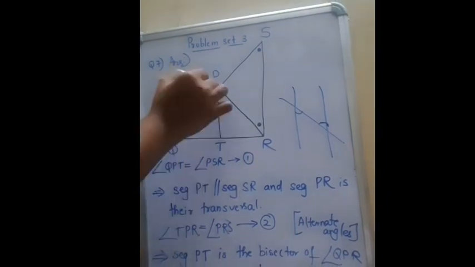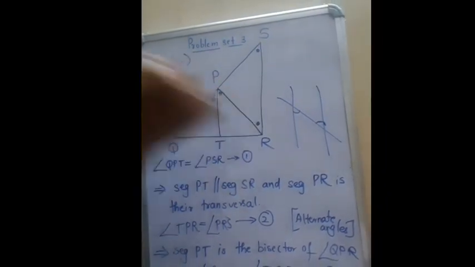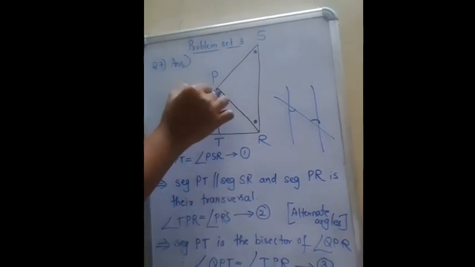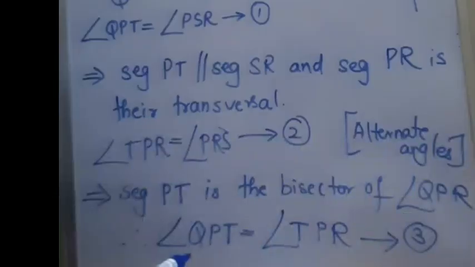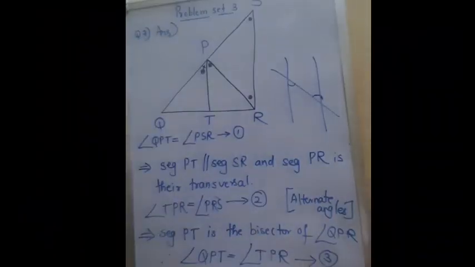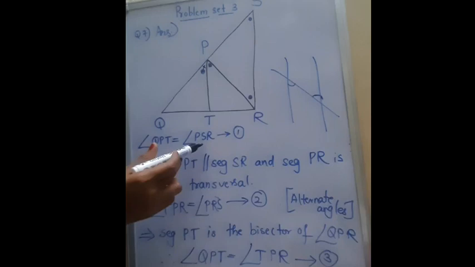Now we know PT is the bisector of angle QPR. Therefore, these two angles are also congruent to each other. That is, angle QPT is equal to angle TPR. If you see equations number 1, 2 and 3, what common thing you find is QPT is equal to PSR and the same QPT is equal to TPR.